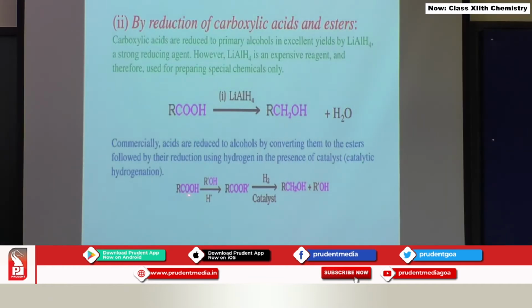This carboxylic acid is treated with alcohol and we are going to get an ester over here. This ester is then undergoing catalytic reduction, and this CO group is getting converted into CH2OH, and this R dash also gets converted into alcohol. So this method is a cost effective method, both the products are alcohols and both can be sold.